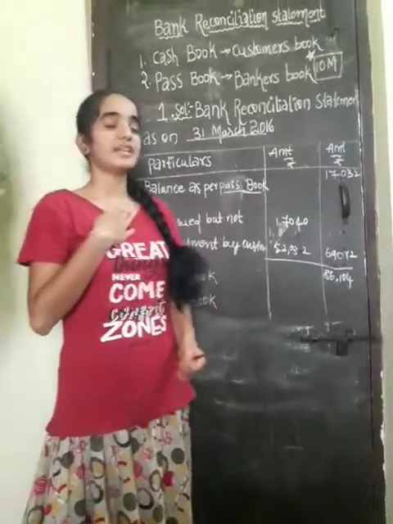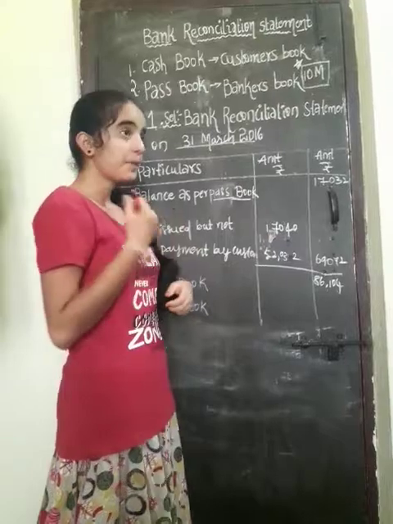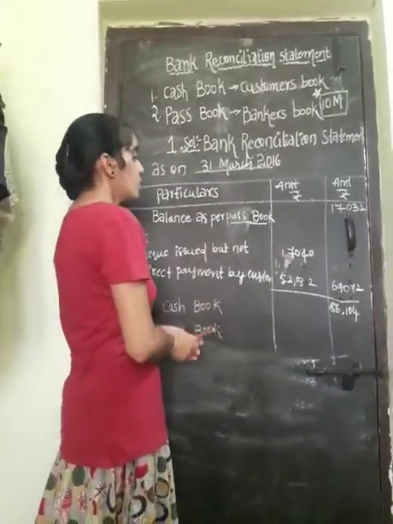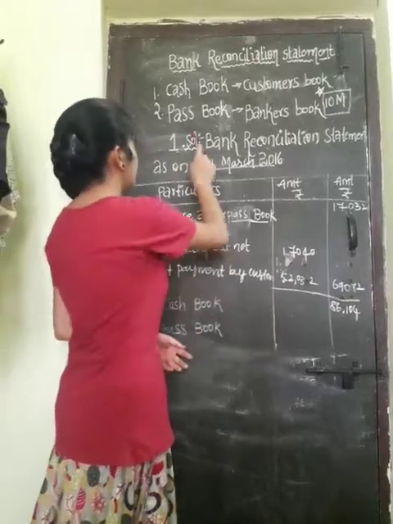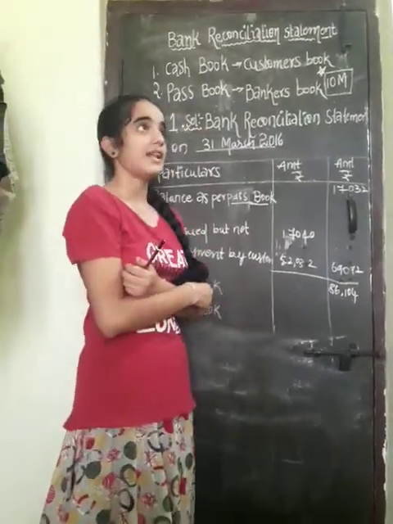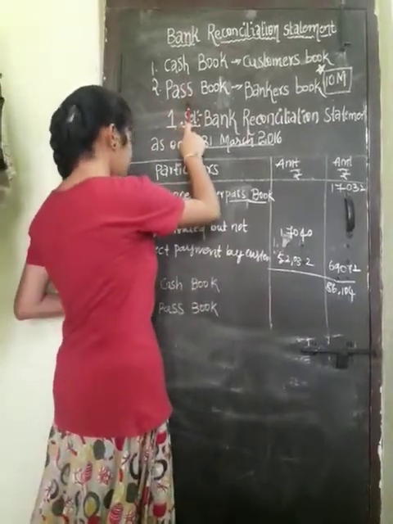Let us see the basic technique. If we are thorough in the cash book, there is no need to prepare the passbook separately. Not that you should skip it; everyone should read all the things of the cash book and the passbook.